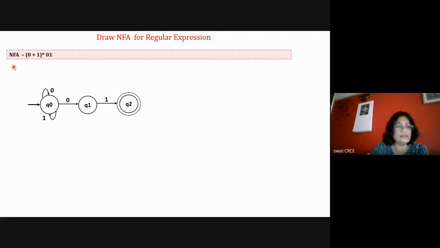Okay, so you interpret it like this: either 0 or 1 string. Then with 0 and 1, it will go to the final state because both are compulsory. 0, 1 is compulsory. This can occur for 0 times. If it is occurring for 0 times, with 0, 1 it will reach the final state. 0, 1 is the minimum length string. And this can be there for any number of times. Okay, so this is done.